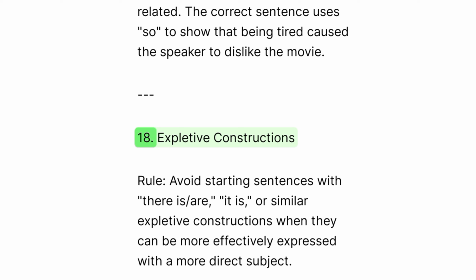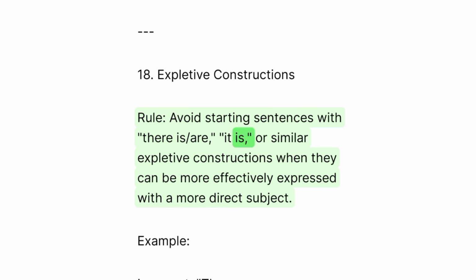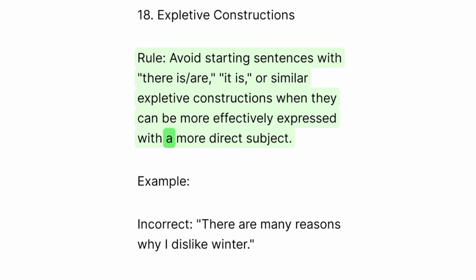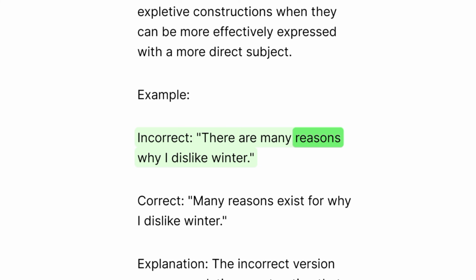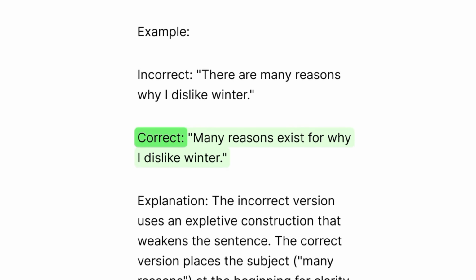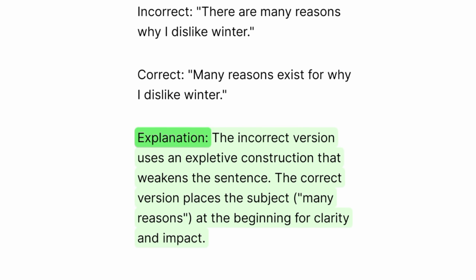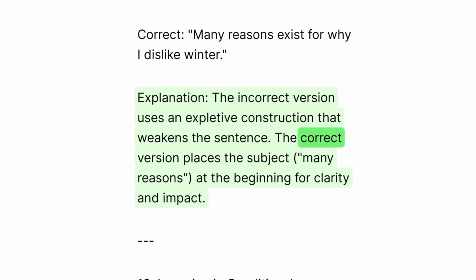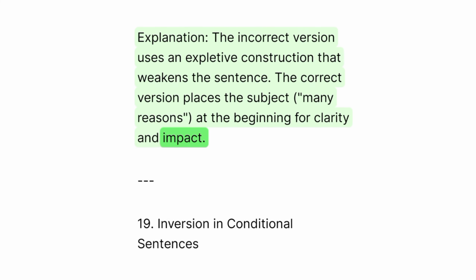18. Expletive constructions. Rule. Avoid starting sentences with there is, there are, it is, or similar expletive constructions when they can be more effectively expressed with a more direct subject. Example. Incorrect. There are many reasons why I dislike winter. Correct. Many reasons exist for why I dislike winter. Explanation. The incorrect version uses an expletive construction that weakens the sentence. The correct version places the subject, many reasons, at the beginning for clarity and impact.